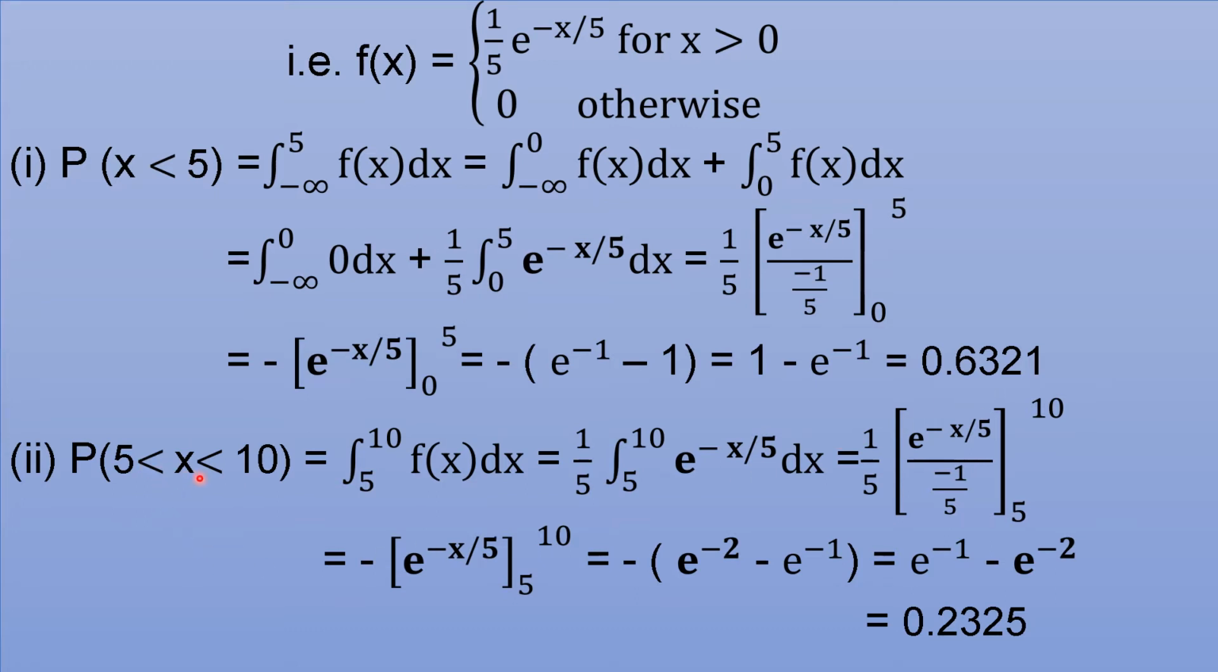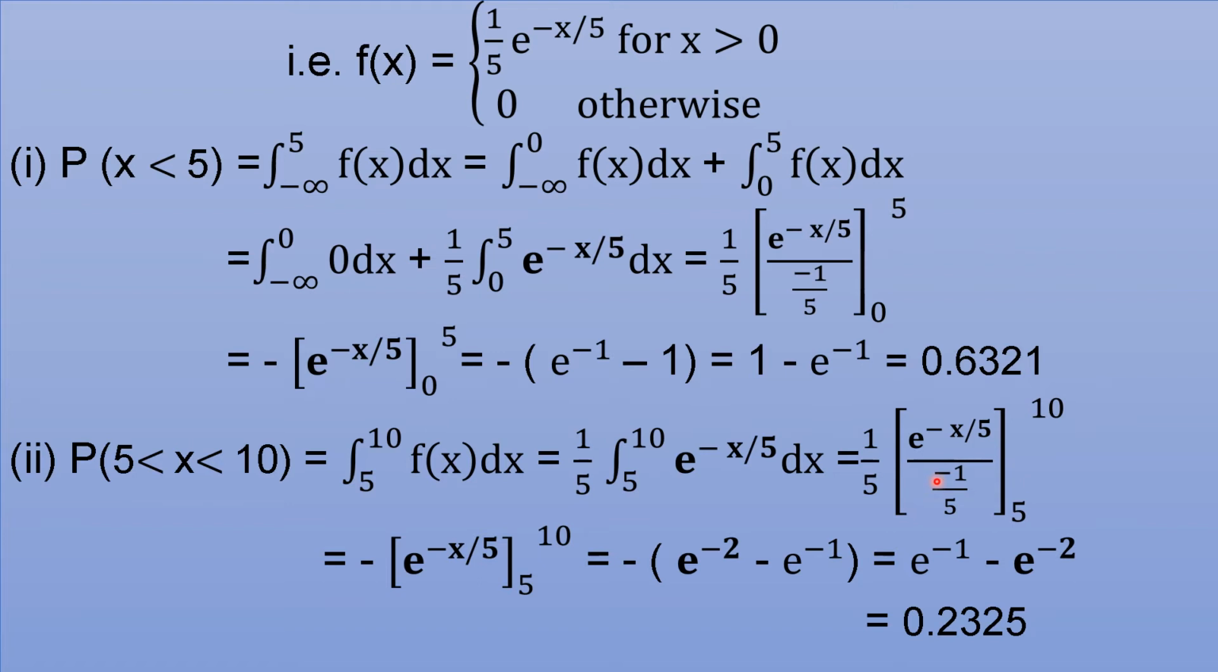Probability that x is greater than 5, less than 10. Probability that the duration of the call is between 5 and 10 minutes. Integral from 5 to 10 f of x dx. From 5 to 10, x is positive, so f of x is 1 by 5 into e power minus x by 5. 1 by 5 into integration of e power minus x by 5, which is e power minus x by 5 divided by the coefficient of x, minus 1 by 5. Difference at the upper limit 10, lower limit 5.